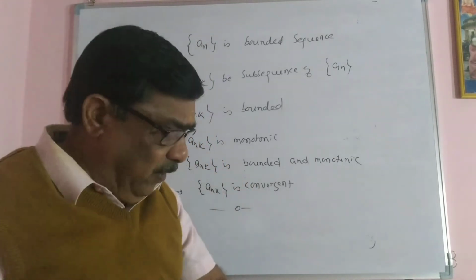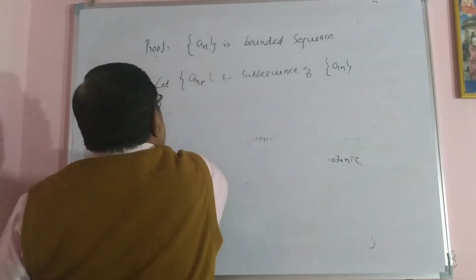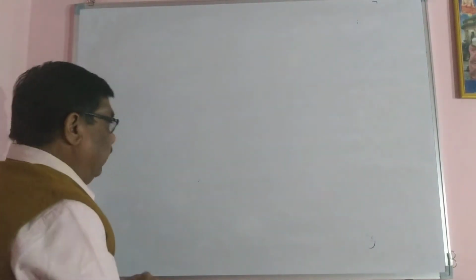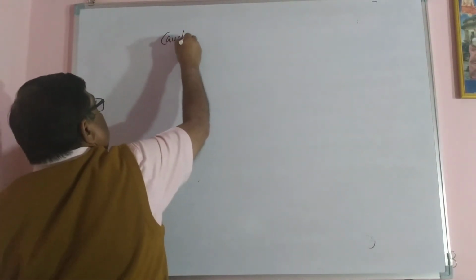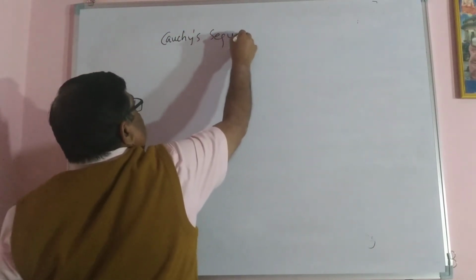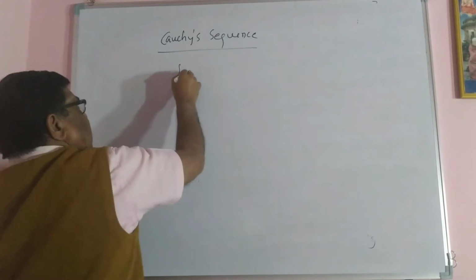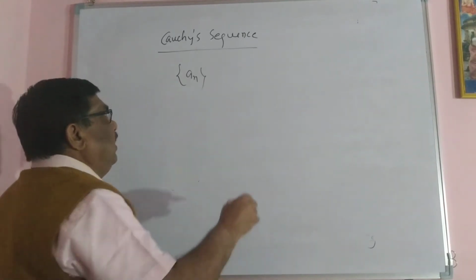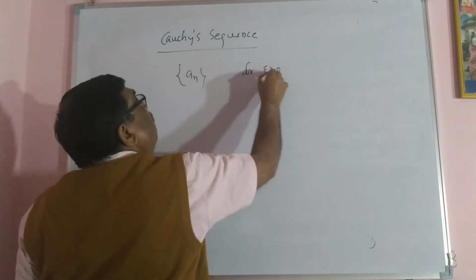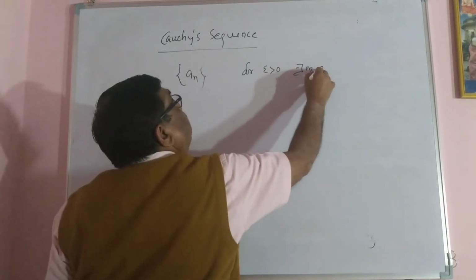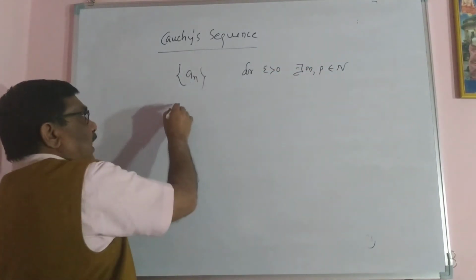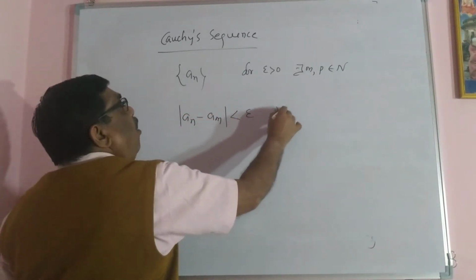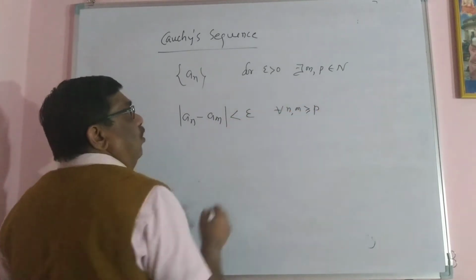Now, let me define a Cauchy sequence. What is a Cauchy sequence? Any sequence a_n is said to be a Cauchy sequence if for given epsilon positive, there exists a natural number p such that mod of a_n minus a_m is less than epsilon for all n and m greater than or equal to p.